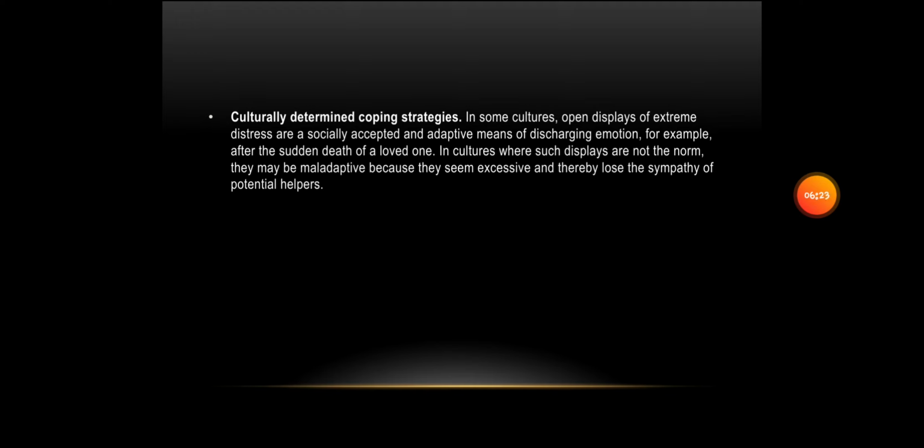In some cultures, open displays of extreme distress are socially accepted and adaptive means of discharging emotion. For example, after the sudden death of a loved one, in cultures where such displays are not the norm, they may be maladaptive because they seem excessive and thereby lose the sympathy of potential helpers.